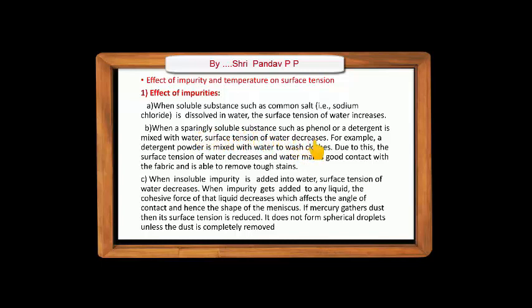Sparingly soluble means whose solubility is very less, which dissolves in a small amount. Such a substance is called a sparingly soluble substance. For example, when detergent powder is mixed in water to wash clothes, the surface tension of water decreases and water makes good contact with the fabric and is able to remove the tough stain.